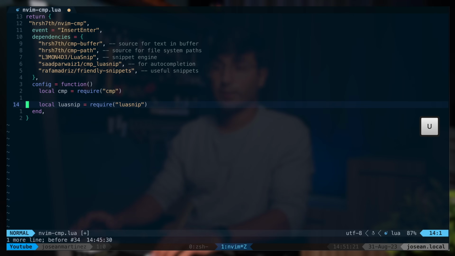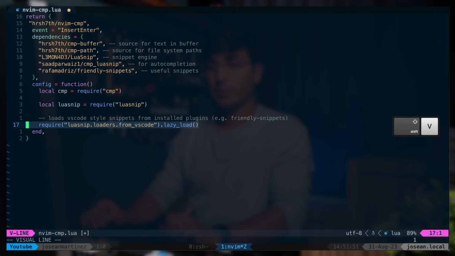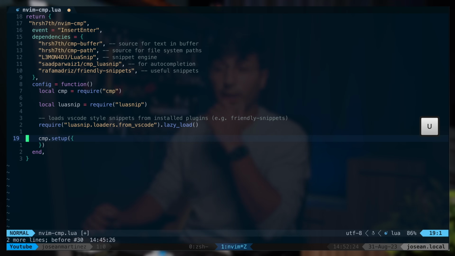And then I also want to add this other require statement to load LuaSnip, which is the snippet engine. And then this other line will load any VS Code style snippets that we've installed from plugins. So in this case, it will load all of these snippets from the Friendly Snippets plugin. Then we want to call the setup function for nvim-cmp.